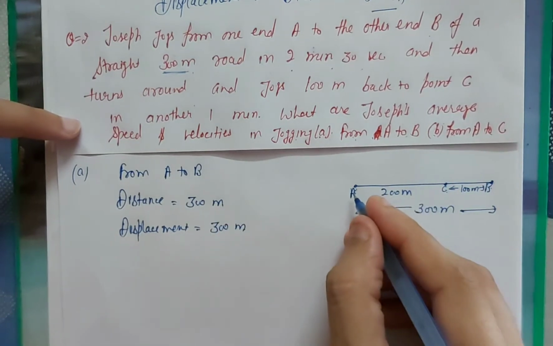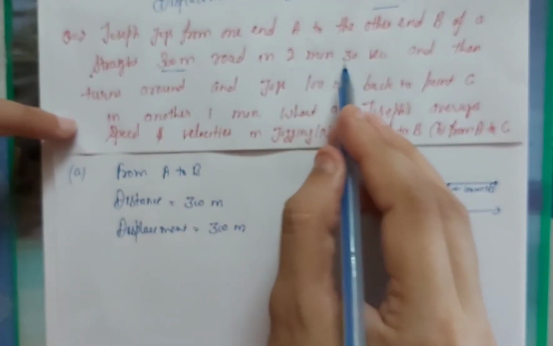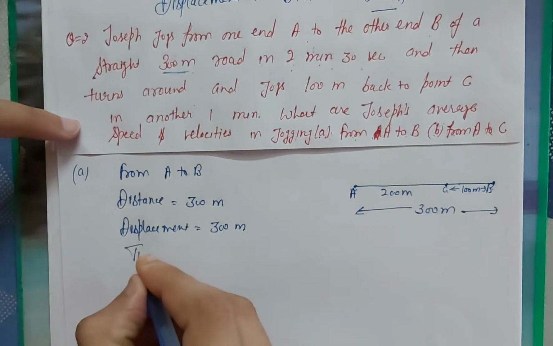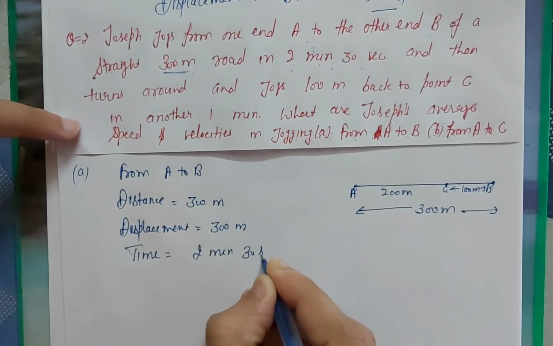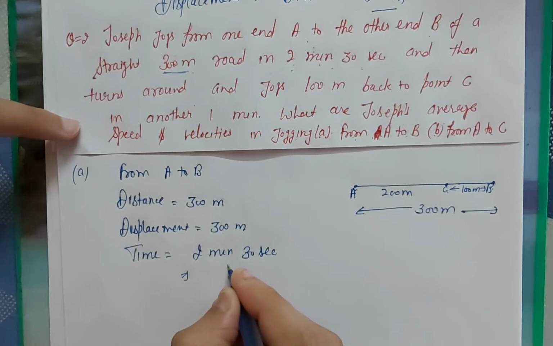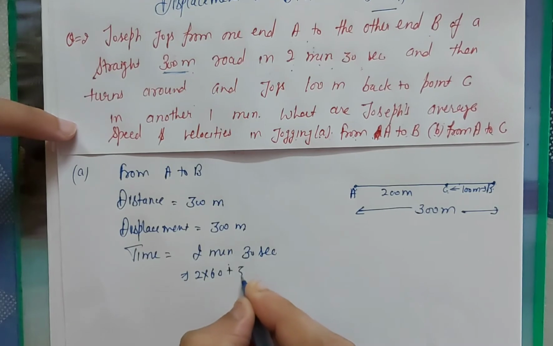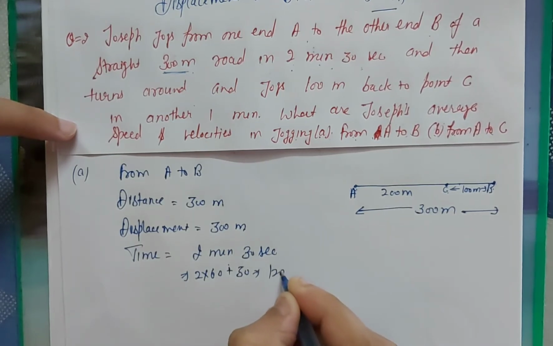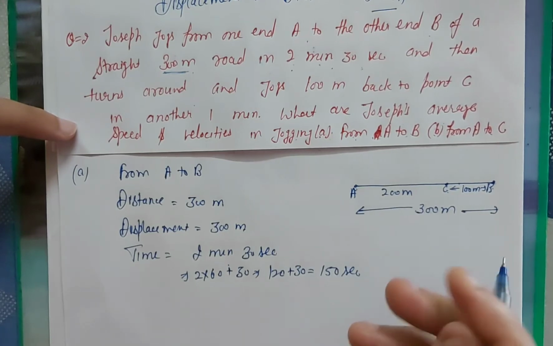Now what is the time from A to B? A to B time is given 2 minutes 30 seconds. So firstly convert minutes into seconds. 2 multiply 60 plus 30, so 120 plus 30 is equal to 150 seconds.